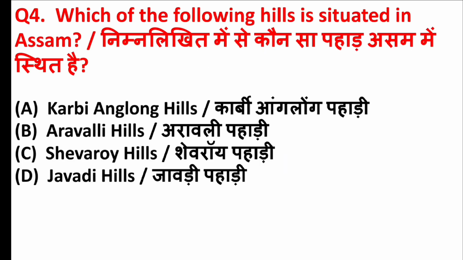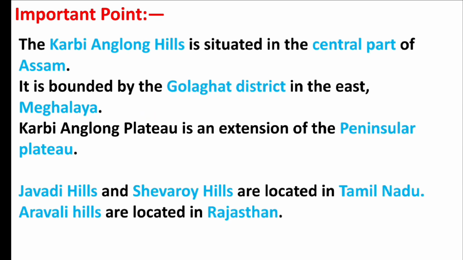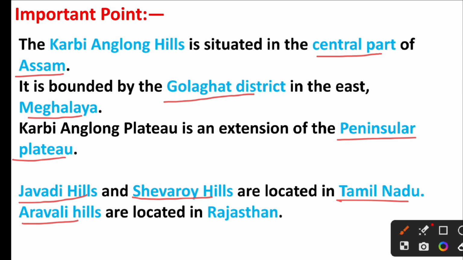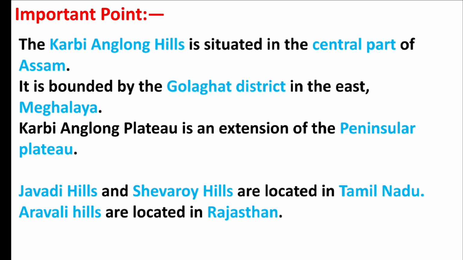Which of the following hills is situated in Assam? Right answer is option A, Karbi Anglong Hills. Friends, the Karbi Anglong Hills is situated in the central part of Assam. It is bounded by the Golaghat district in the east and Meghalaya. Karbi Anglong Plateau is an extension of the Peninsular Plateau. Javadi Hills and Seroy Hills are located in Tamil Nadu. Aravali Hills are located in Rajasthan.